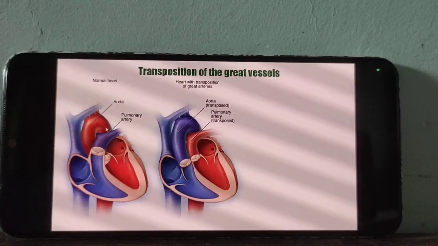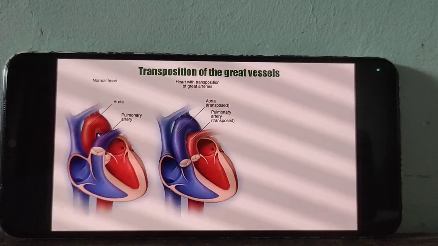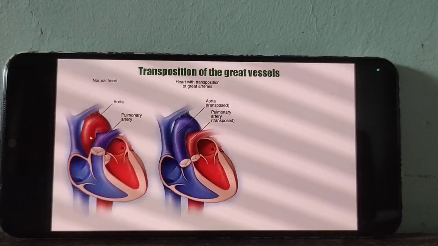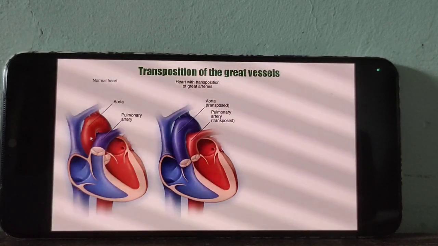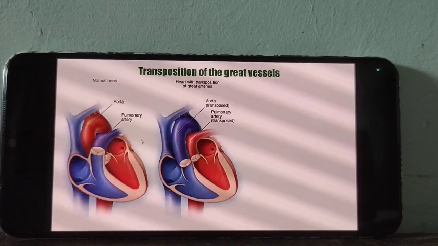Am I right? Comparing with the vein, the artery has the thickest wall. The thinnest vessel is the vein.